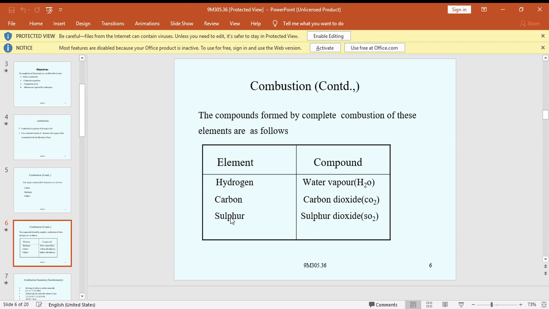The molecular mass of a compound is the sum of the atomic masses of the elements it consists of. For example, carbon dioxide is made up of two oxygen atoms and one carbon atom. The molecular mass of carbon dioxide is therefore 2 into 16 plus 12, which is 44. The atomic weight of carbon is 12 and of oxygen is 16. The atomic mass and molecular mass are referred to as atomic weight and molecular weight respectively.